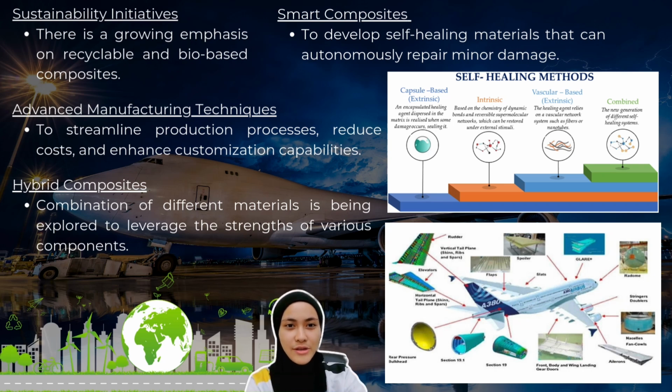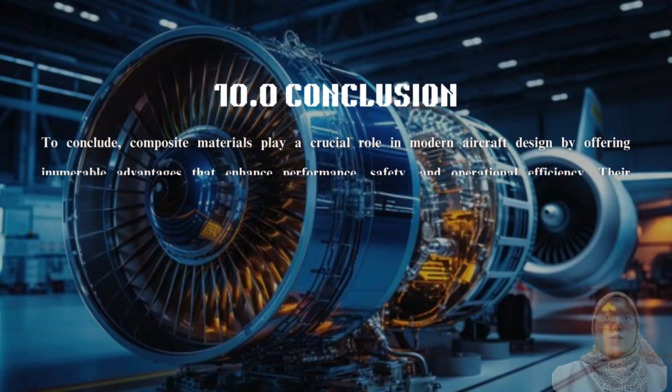For the last one, hybrid composites. The combination of different materials is being explored to leverage the strengths of the various components for specific applications, like rotor blades in helicopters. Lastly, we will talk about the conclusion.